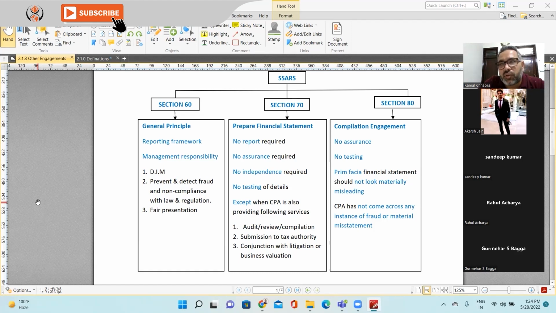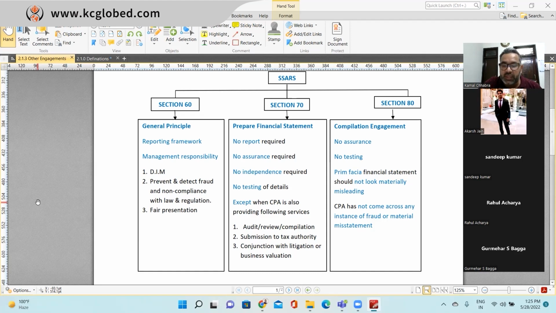But what things do you need to keep in mind? Prima facie, the financial statements should not look materially misleading. This is your responsibility, that prima facie the financial statements should not look misleading. And the CPA has not come across any instance of fraud or material misstatement. So these two things you need to keep in mind. Upfront, the financial statements should not look misleading, and you have not come across any fraudulent activity or any instance of fraud or material misstatement.